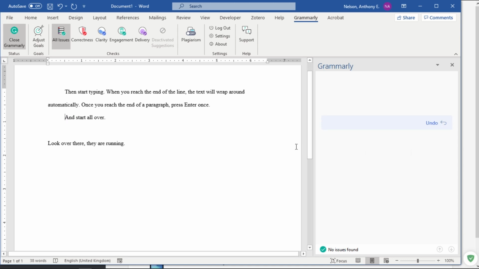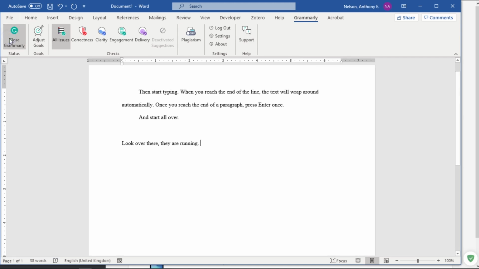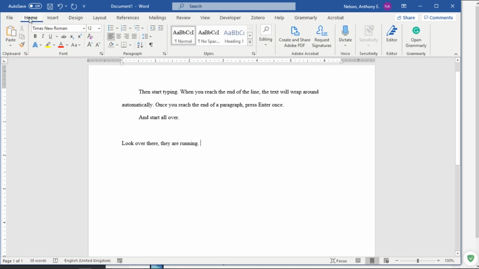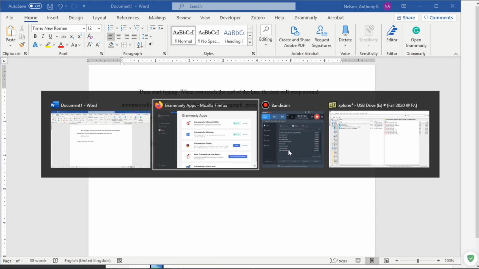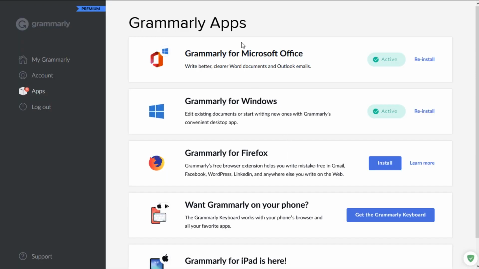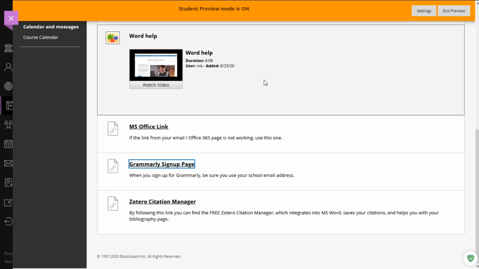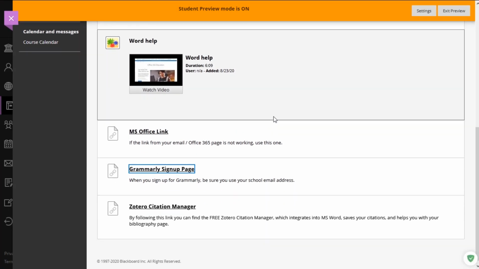Once you're done and you've fixed it and there's no issues found and you're convinced your editing is done, then you can close Grammarly, go back to home, and save your document. Then it's probably ready for you to turn in. Okay, so that's really it for Grammarly. There's not much more that you need to know.